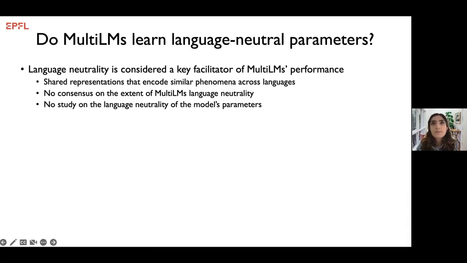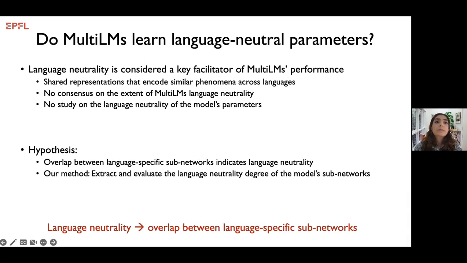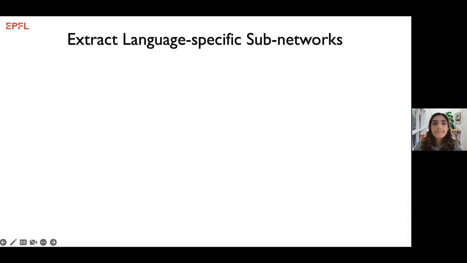contextual representations. However, in this paper, language neutrality is conceptualized in terms of the parameters of multi-LMs. We hypothesize that a multilingual model with language-neutral representations would have learned different languages using the same subset of parameters. So here we extract and evaluate language neutrality of subnetworks in the model.